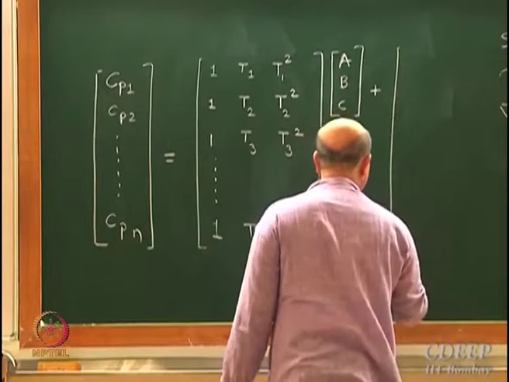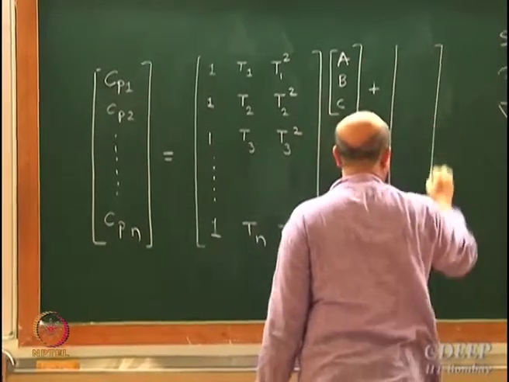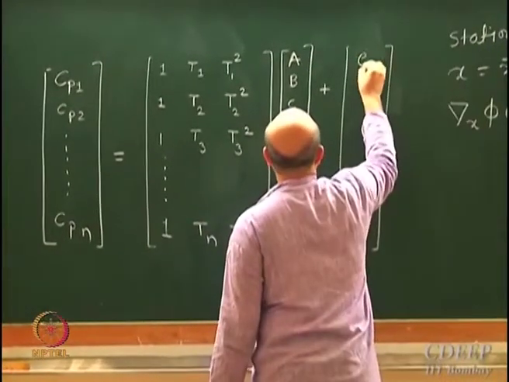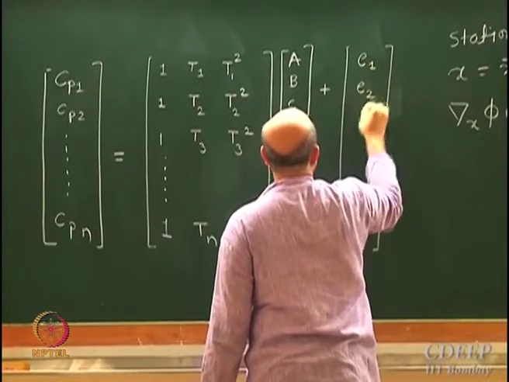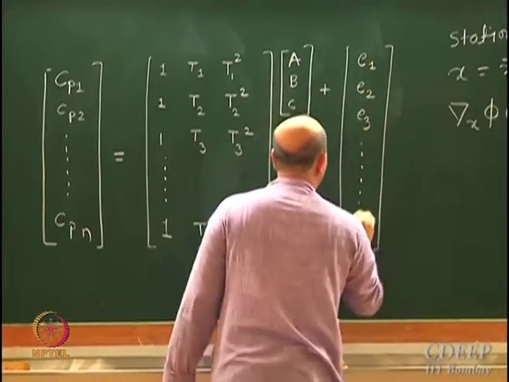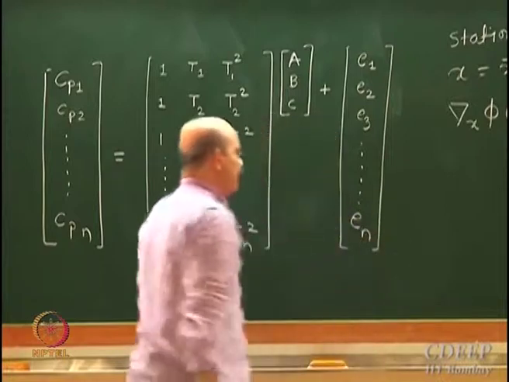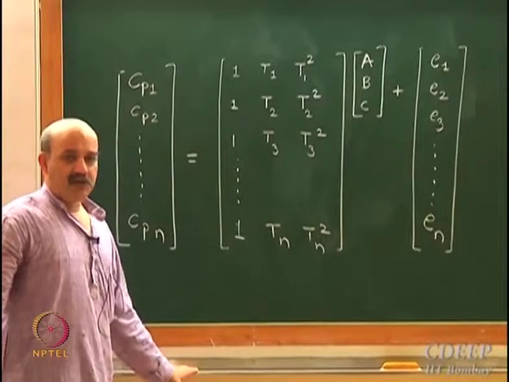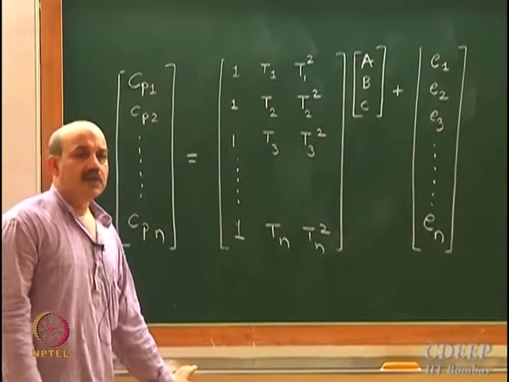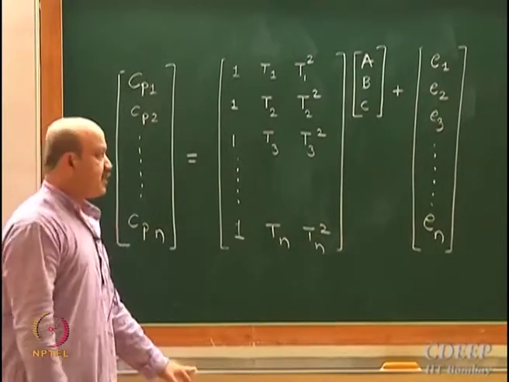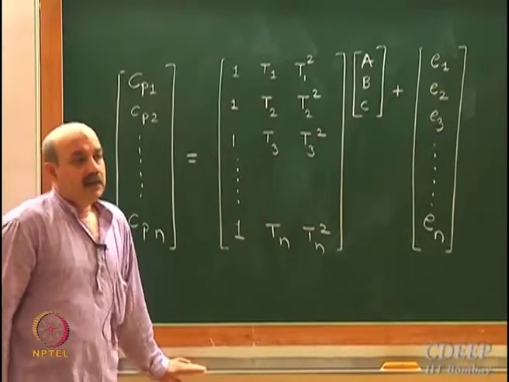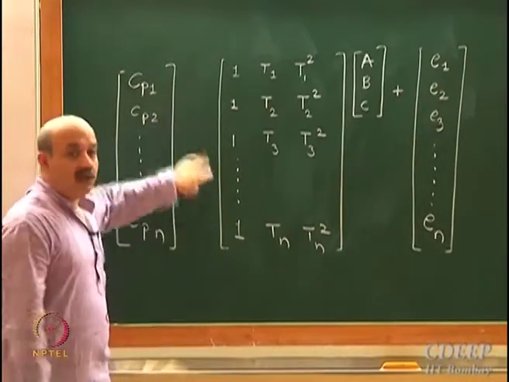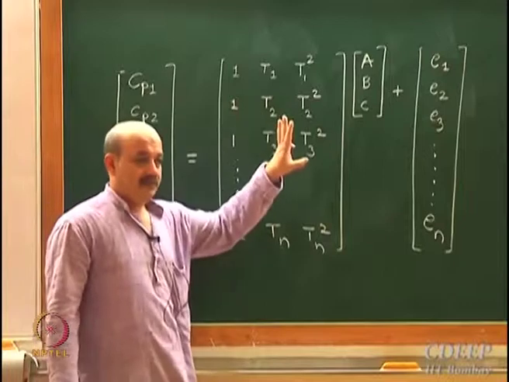I am just revisiting them, writing them in a different form. Everyone with me on this? Same equations. How many unknowns? N plus 3, and the number of equations right now we have are only 3.